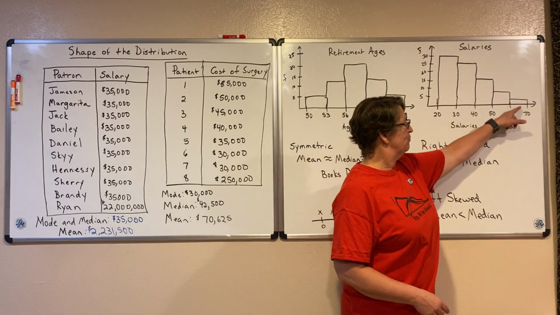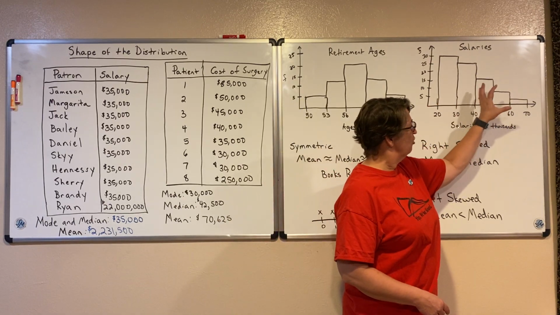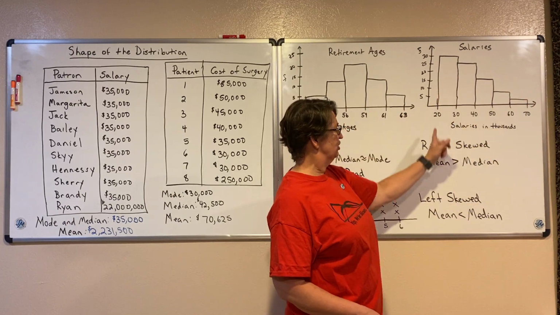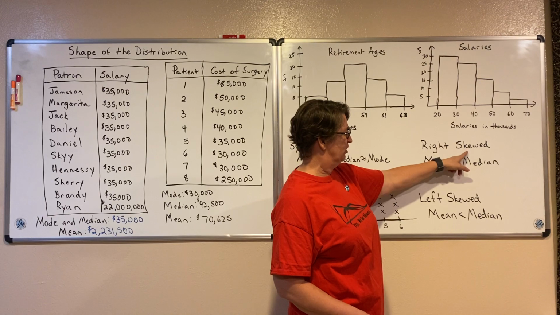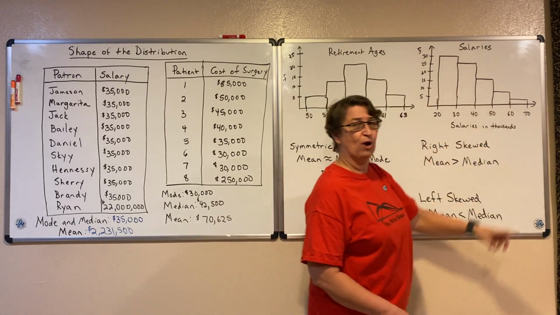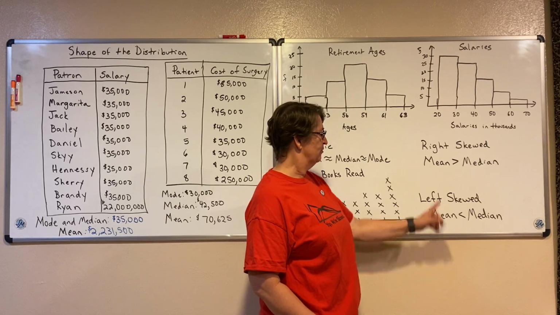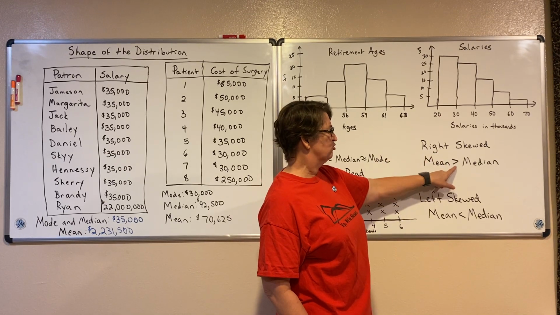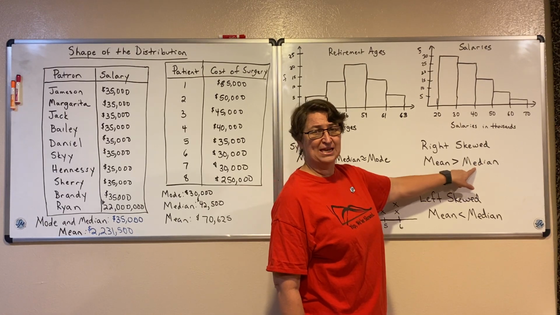Here, these few people pull that mean to the right. So this distribution is right-skewed. That tail, that data to the right, is pulling our mean. And so in that distribution, I know my mean is going to be greater than my median.